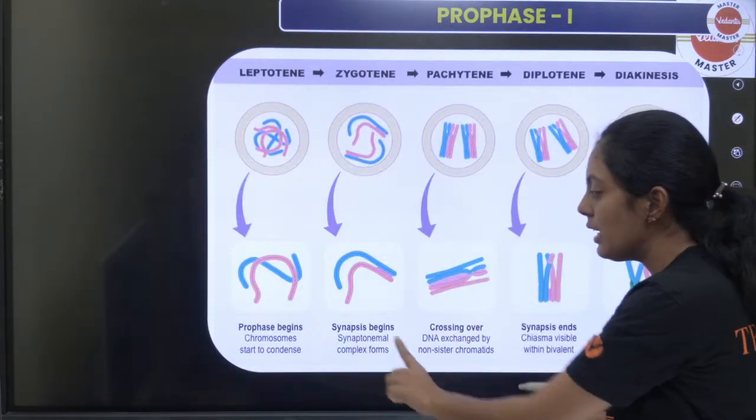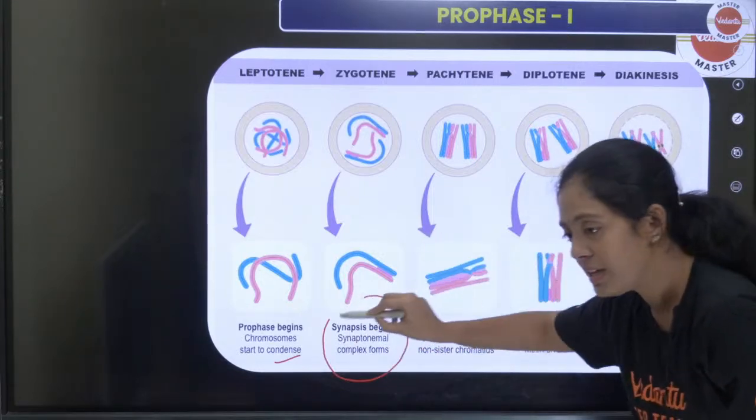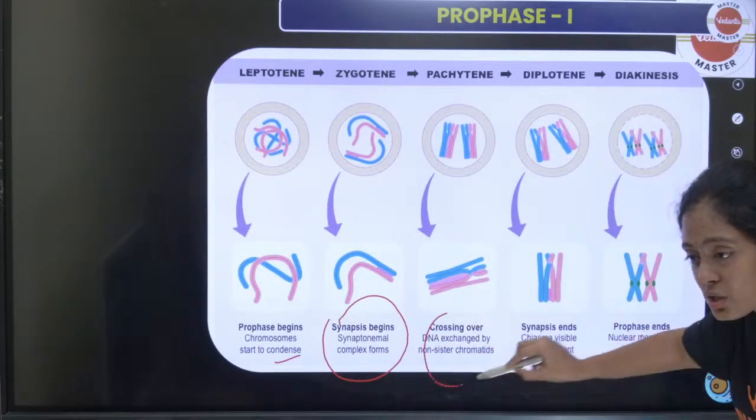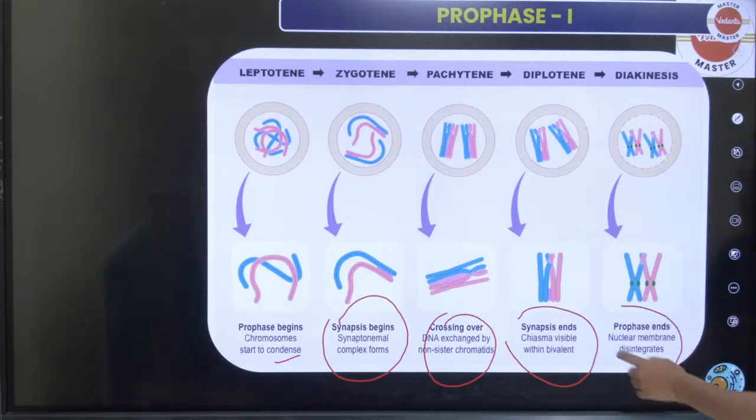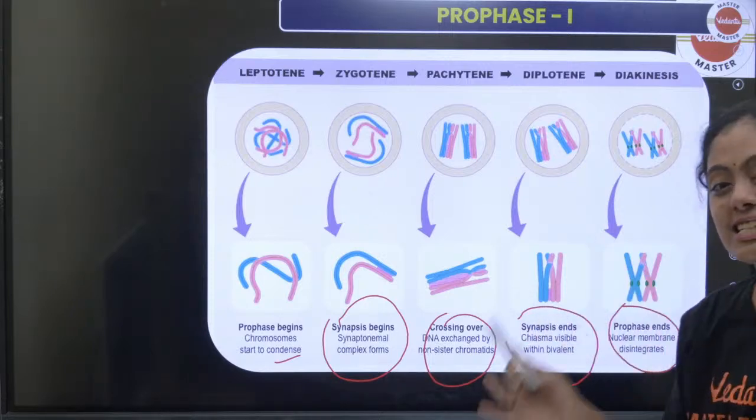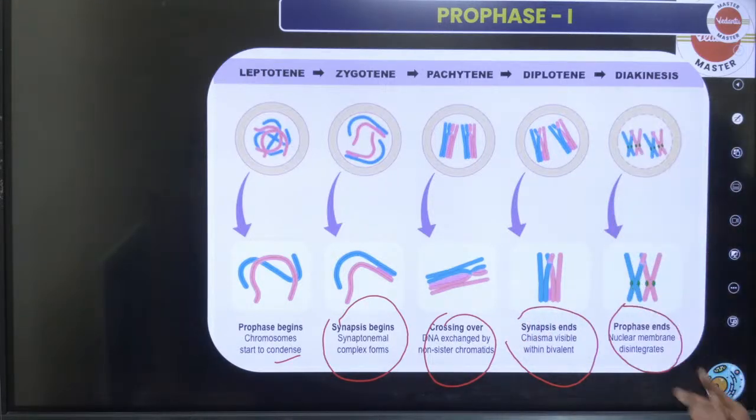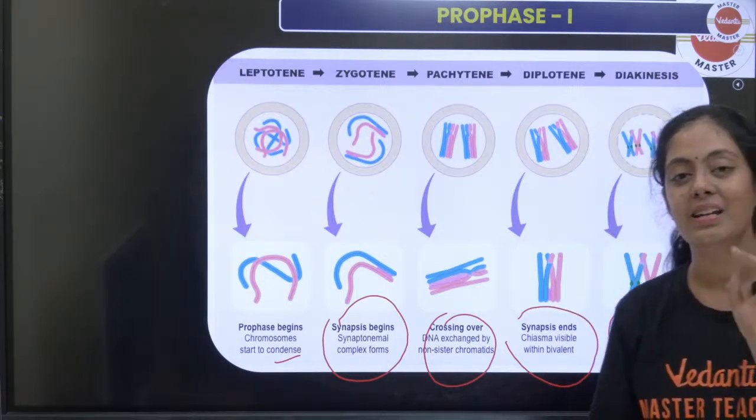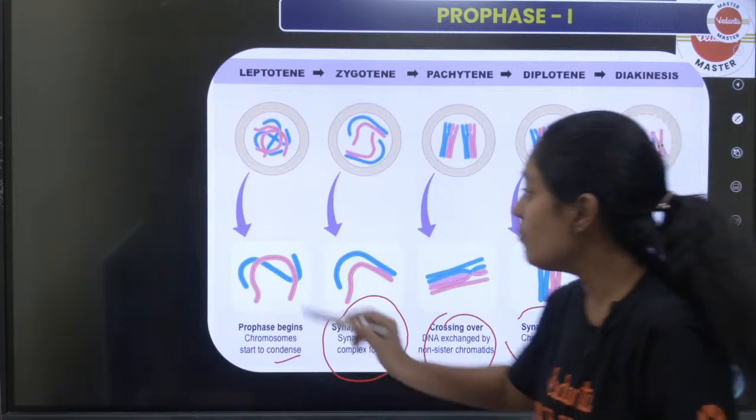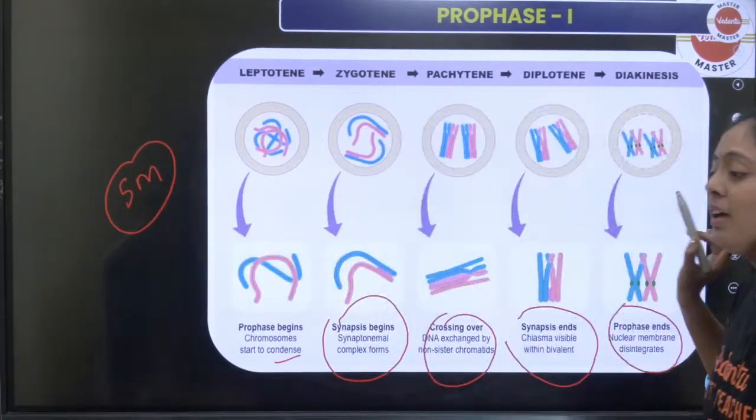So you can see leptotene, the chromosome starts to condense. Here you can see the synapsis is beginning. Okay, here you can see the exchange of genetic material is happening. Okay, the chiasma is visible, and finally you can see the prophase ends, the nuclear membrane will disintegrate and it will enter into metaphase. Okay, romba mukkiyamaana vishayam LZPD square, leptotene, zygotene, pachytene, diplotene, diakinesis. Important 5 mark question. Romba mukkiyamaana 5 mark question da idhu.